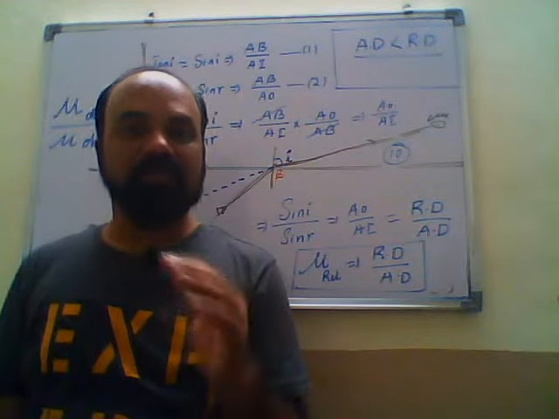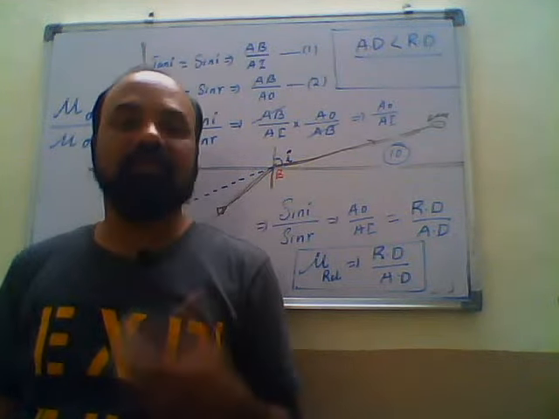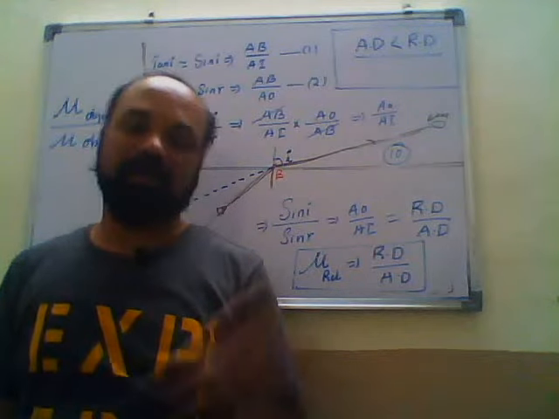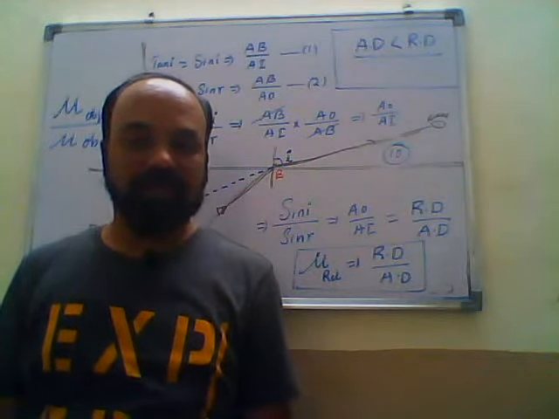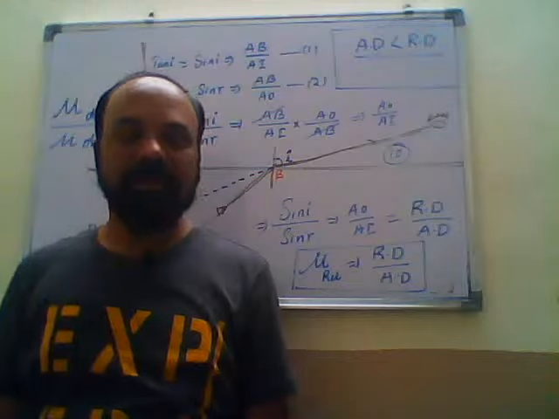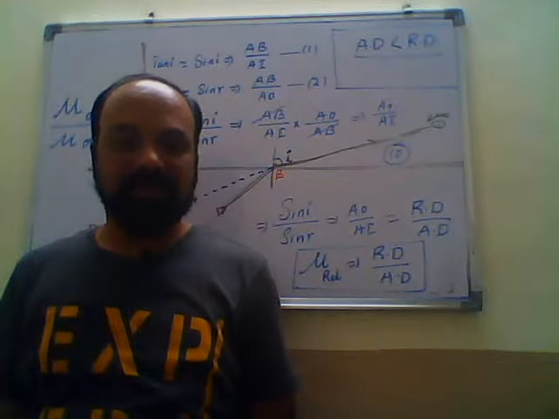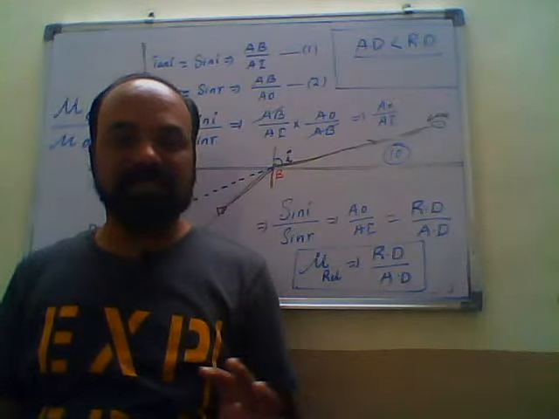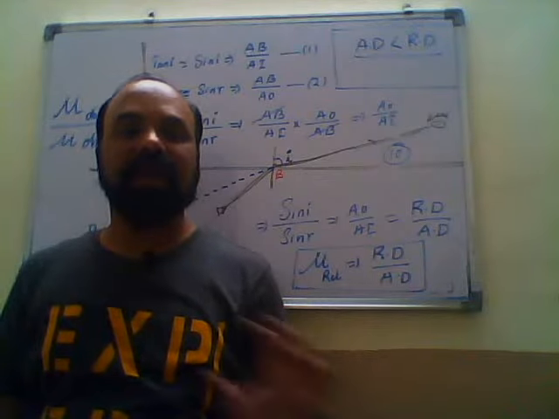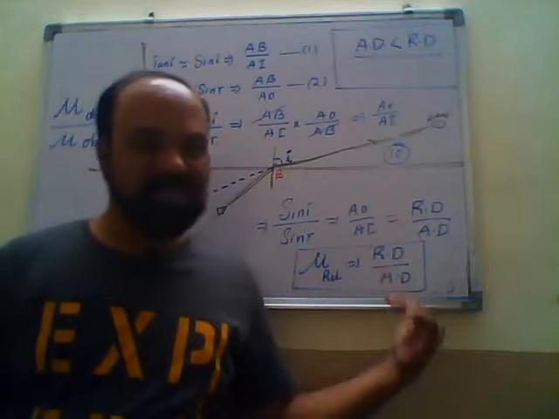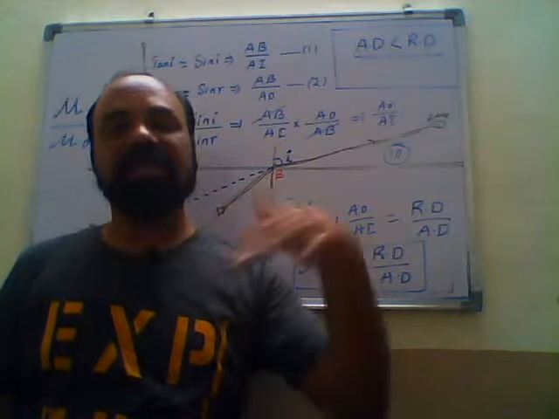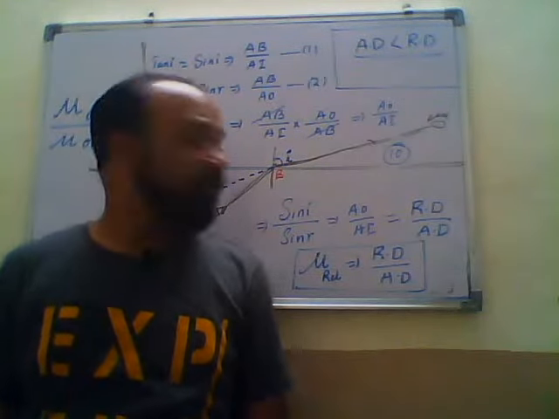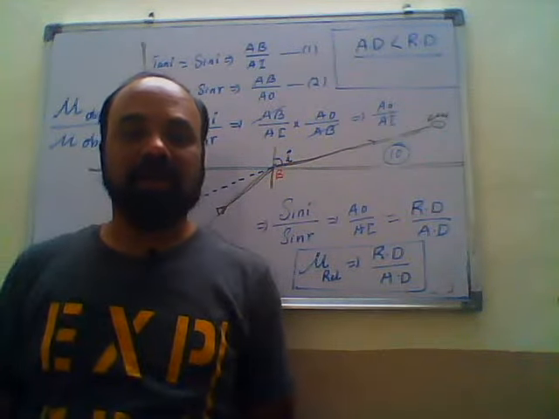How many options are more than 1 meter? Suppose we have only one option, there is no need to solve the problem, directly go for that option. Is it clear, guys? This is the way we do the problems based on real depth and apparent depth. Whatever we did in this case, exactly the opposite we will get in the other case. I hope it is clear.